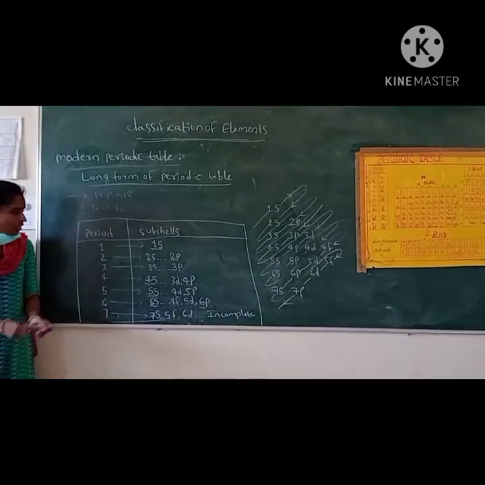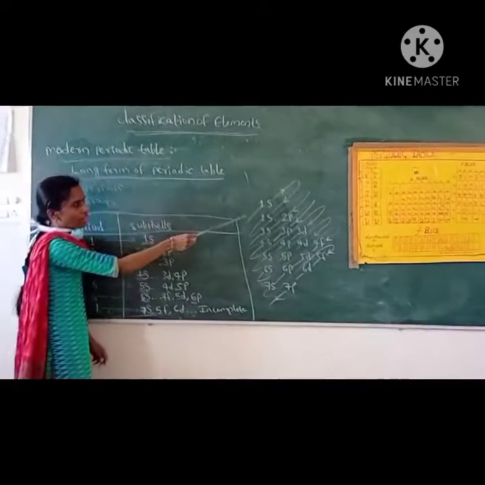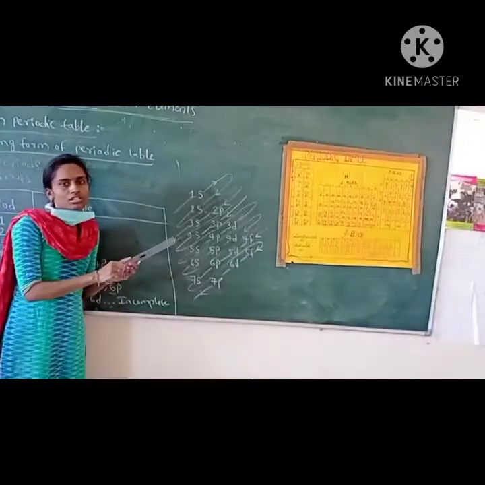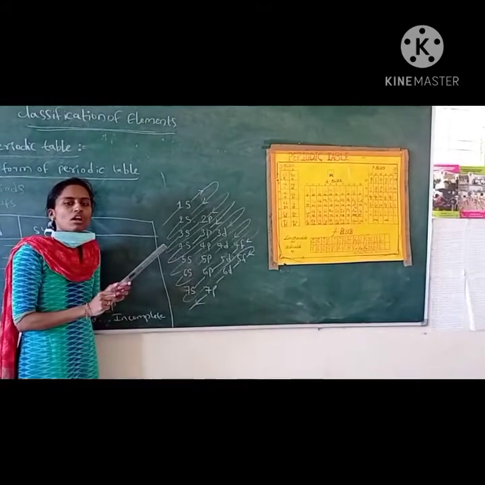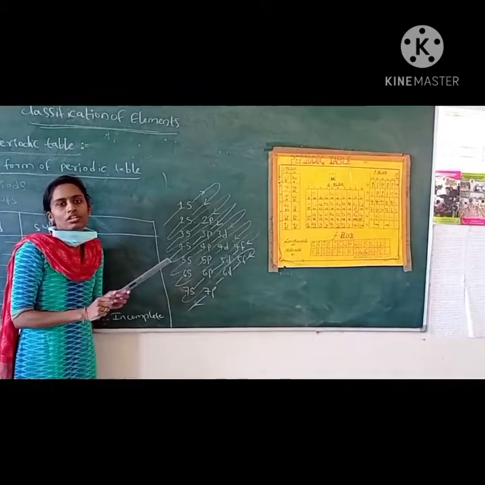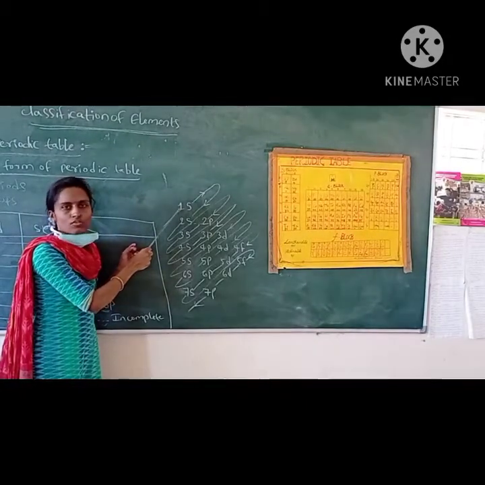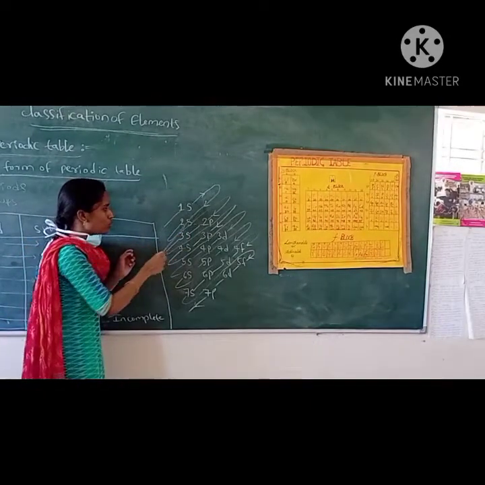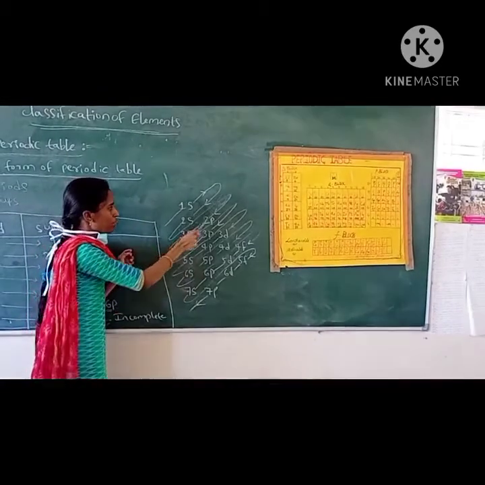So this is how we can remember this, by using this diagram. Already we have discussed this diagram. To remember the subshells and how to write the electronic configuration, you should know this diagram. First electrons fill into the 1s orbital, followed by 2s and then 2p.